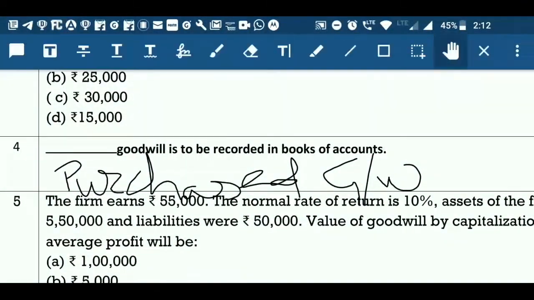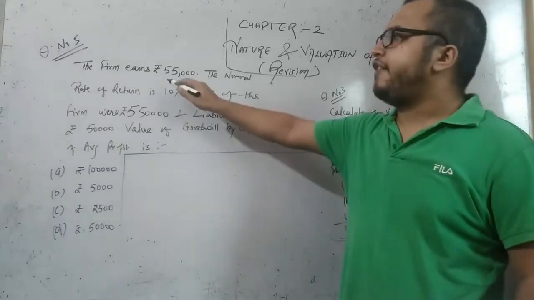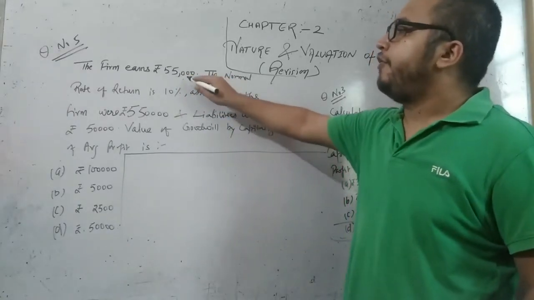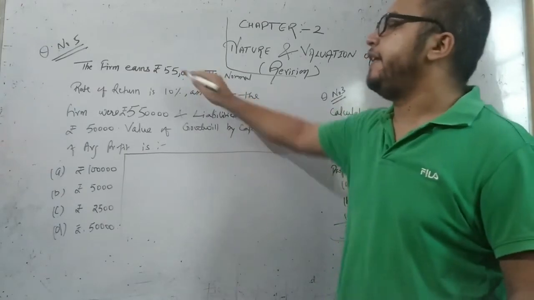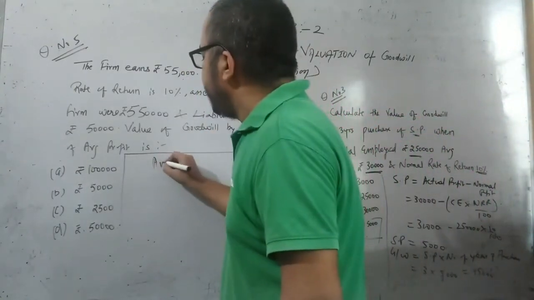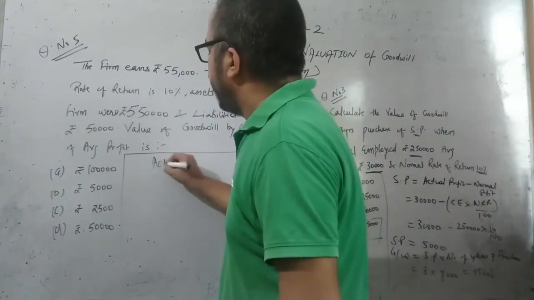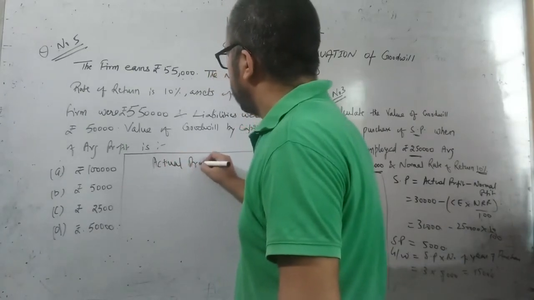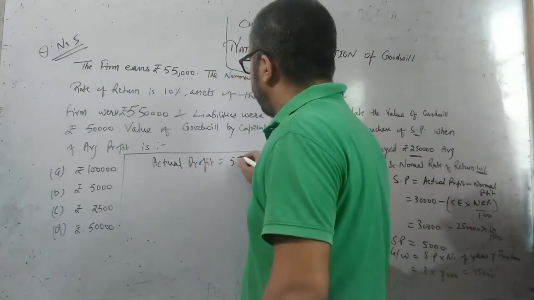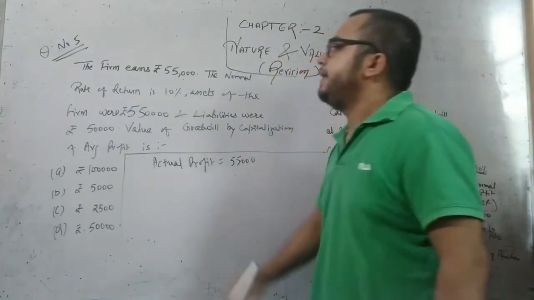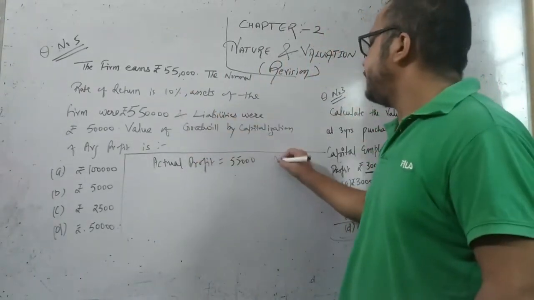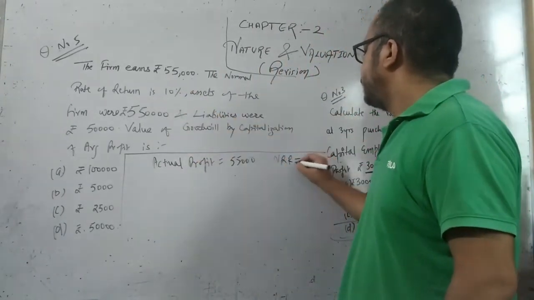Now, next. In question number 5, the firm earns a profit of rupees 55,000. It means their average profit or actual profit is rupees 55,000 and the normal rate of return is 10%.